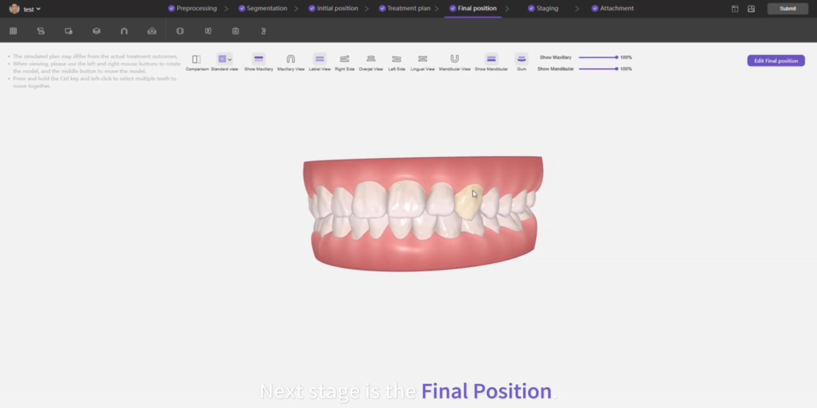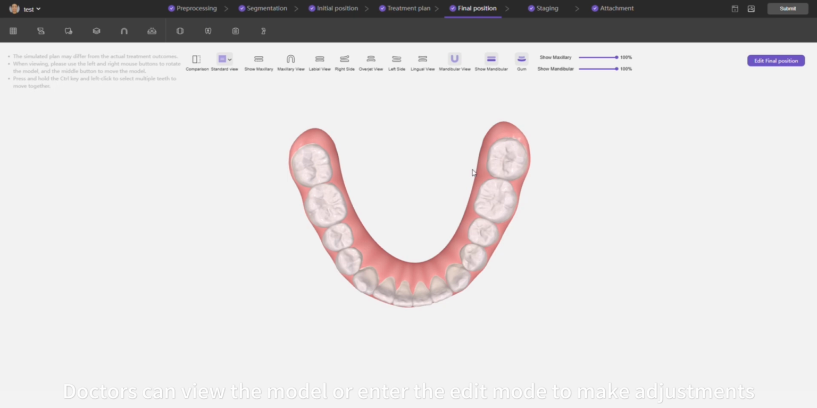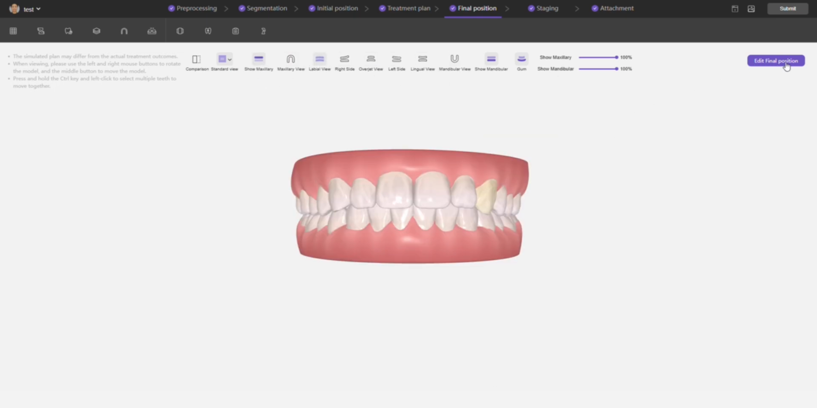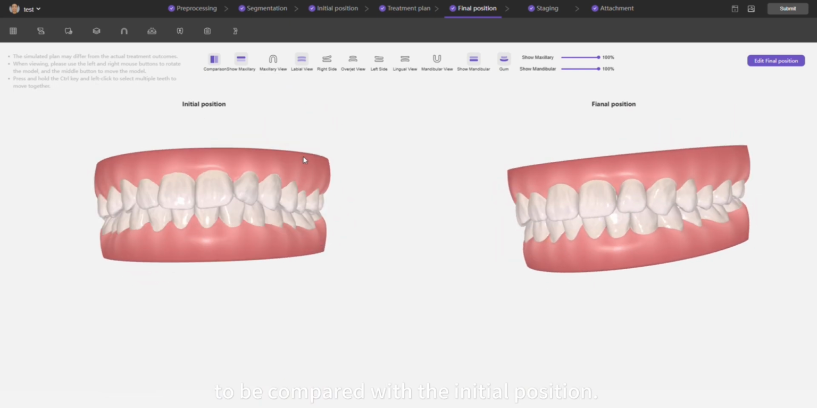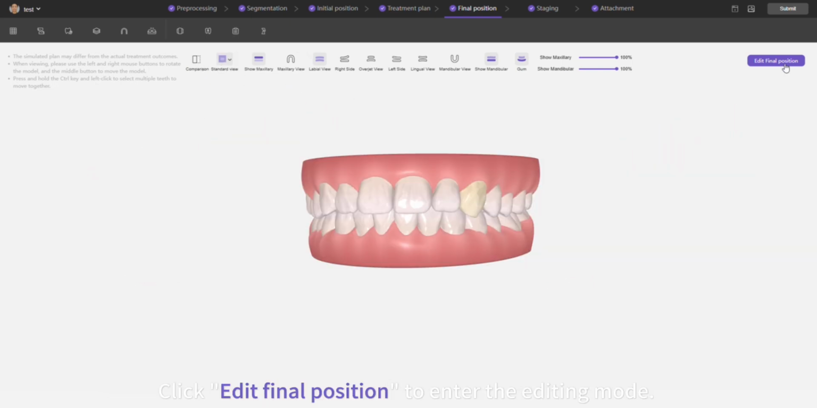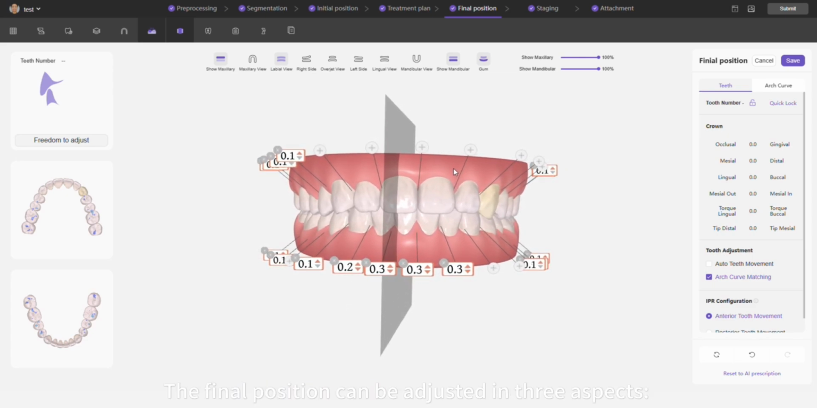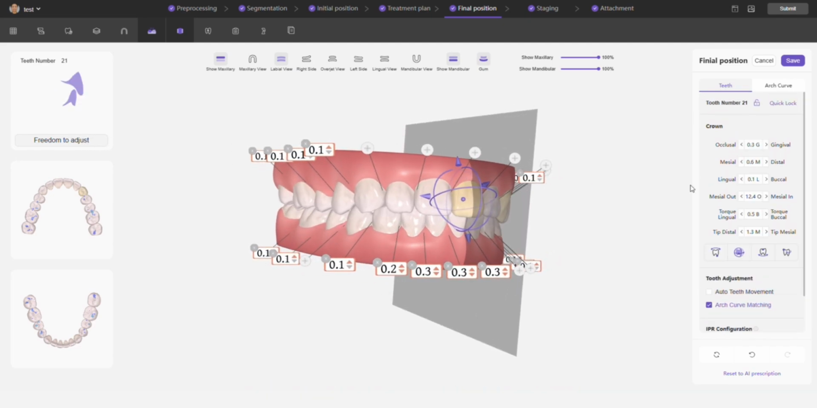Next stage is the final position. Doctors can view the model or enter the edit mode to make adjustments to the AI-generated model. The comparison feature allows the final position to be compared with the initial position. Click Edit Final Position to enter the editing mode. The final position can be adjusted in 3 aspects: tooth movement, IPR, and arch curve.